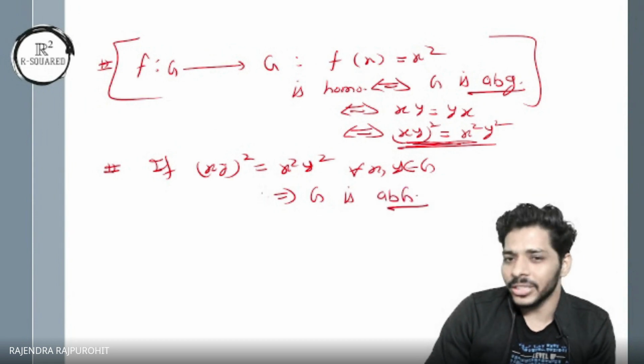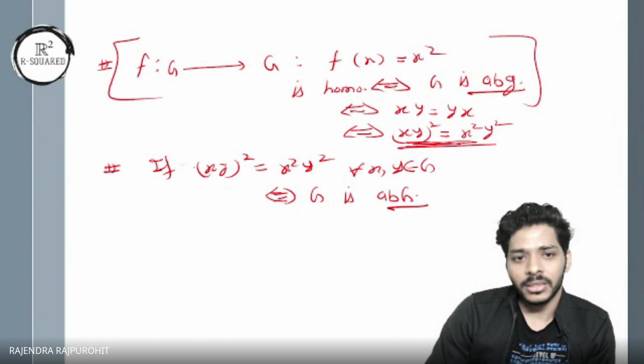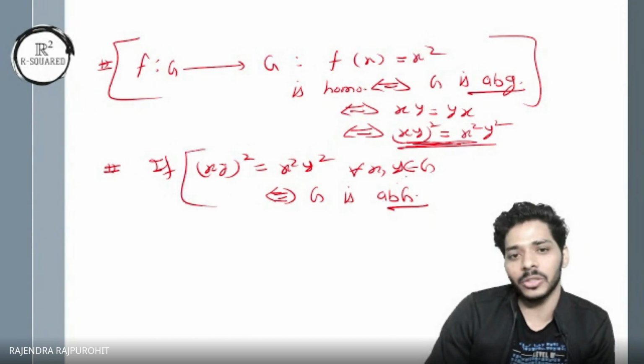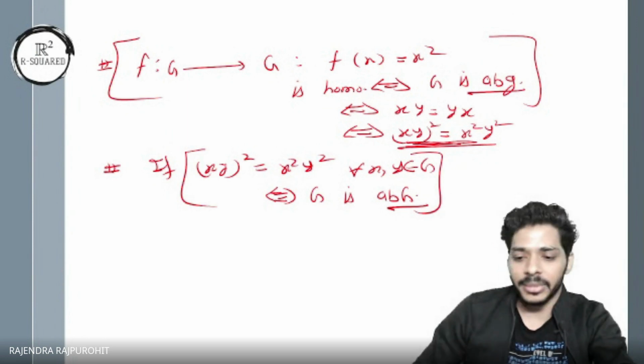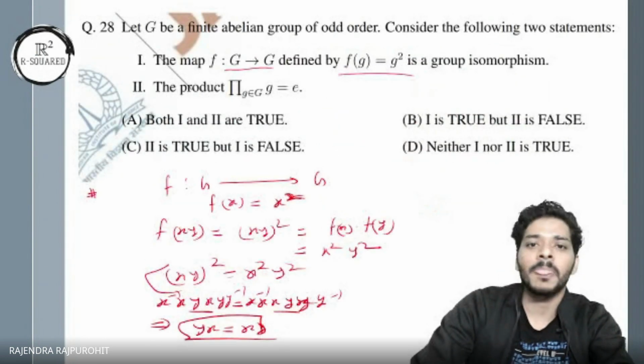And the converse is very true, because if it is abelian, then we can do that. So a group is abelian if and only if (xy)² is x²y². So that's a condition for a group to be abelian. Now let's go back to the problem.